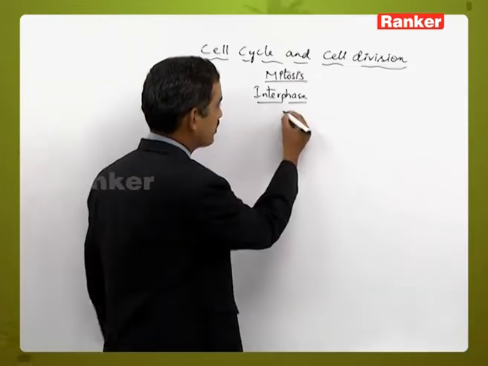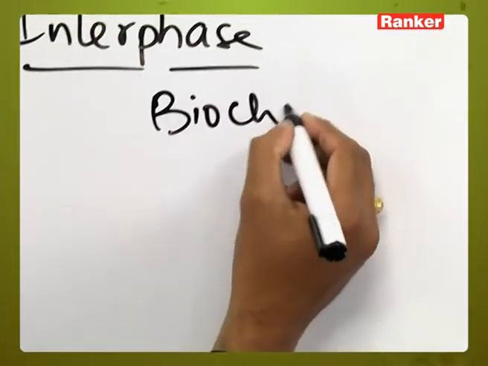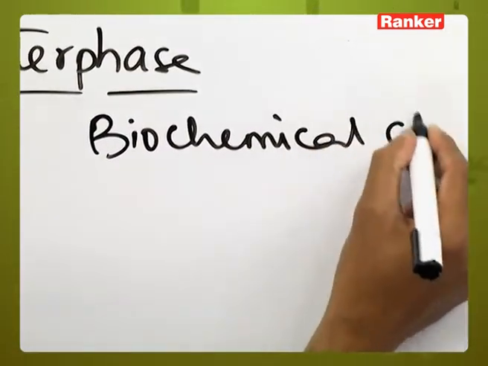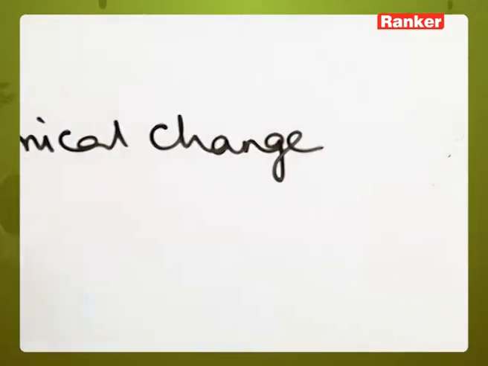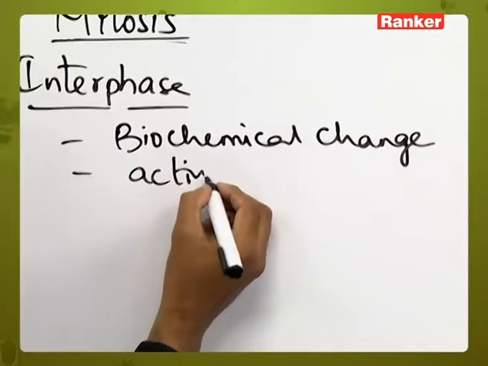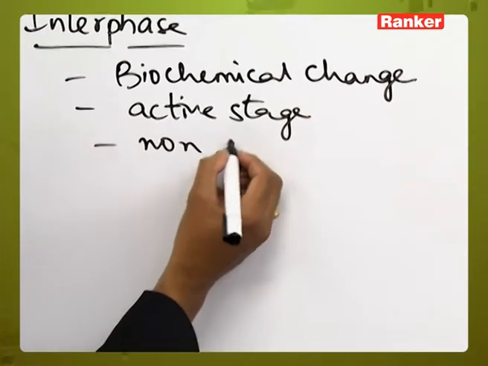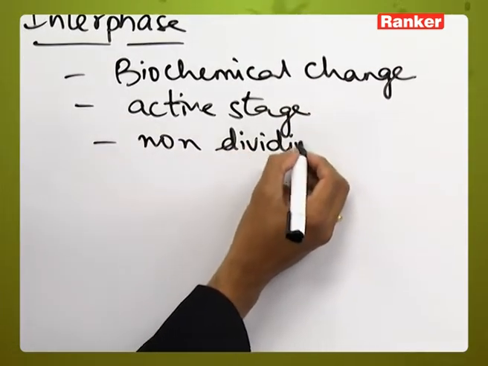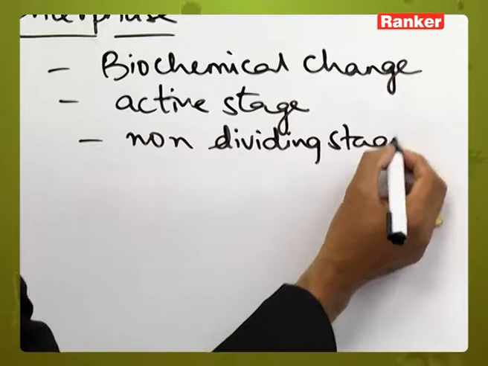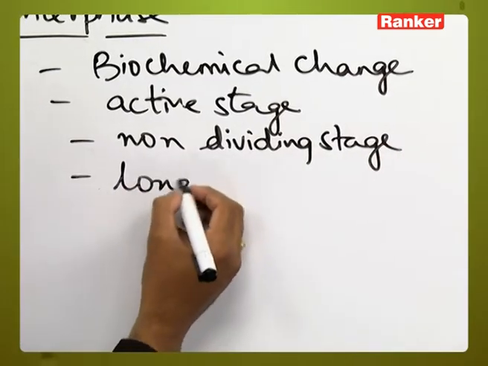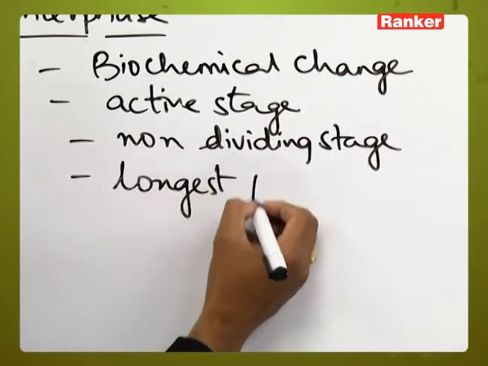So it is considered one of the most active stages, but a non-dividing stage, and it is one of the longest phases compared to the mitotic phase.